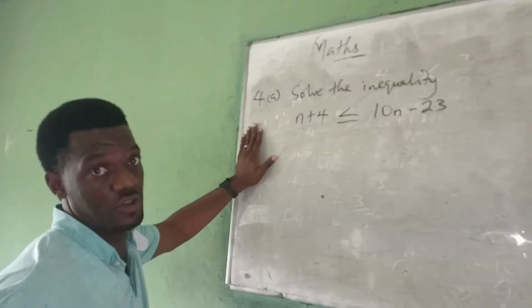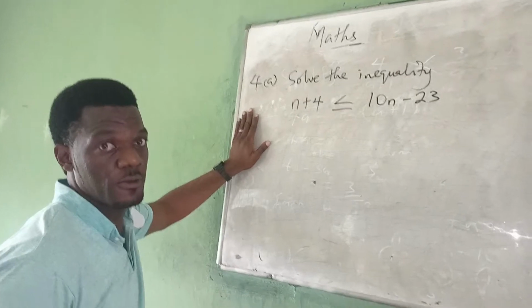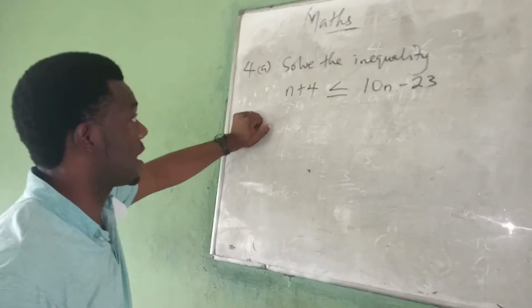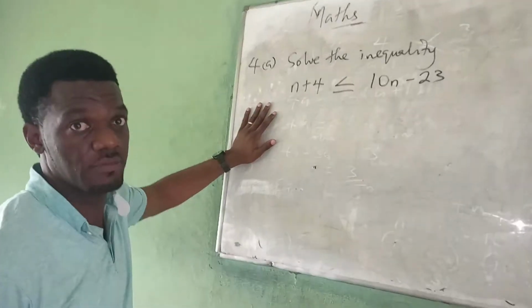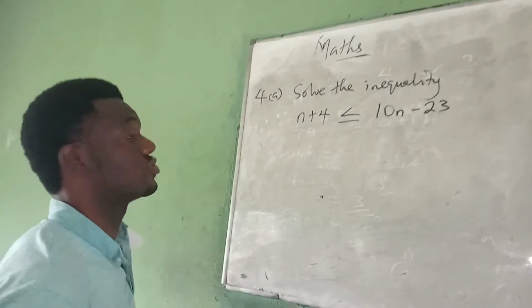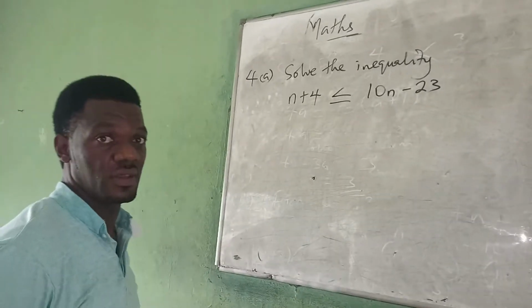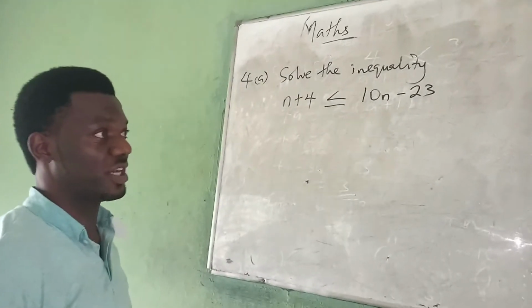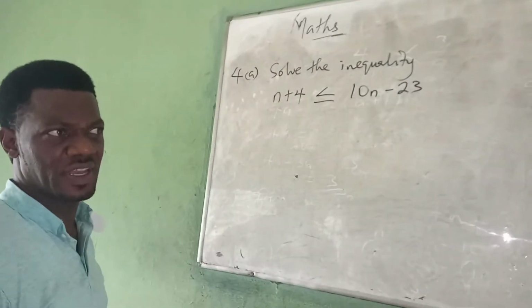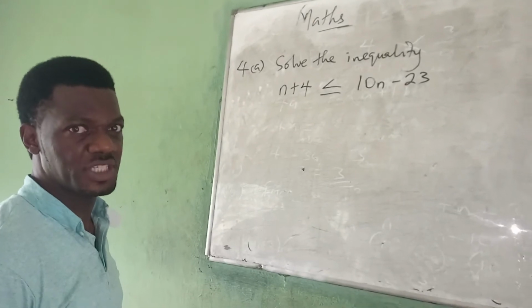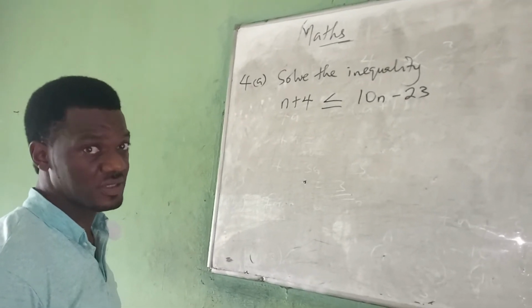Number 3 is construction. So we're going to do that when you come back. So this is the fourth question on the 2017 BECE theory question. They say solve the inequality. This is an inequality. You did this in your JSS. You discover that of the questions you have treated, there is only one question that is the simultaneous equation, the one we did in JSS 3. Most of them are JS2 questions and JS1.